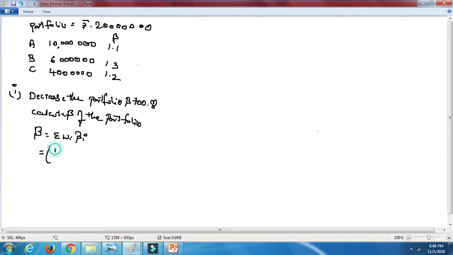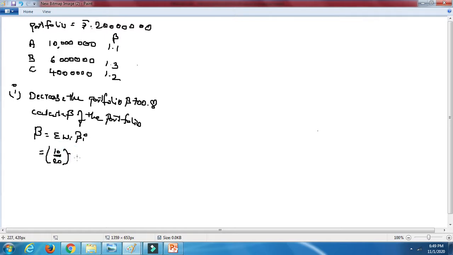First of all, for A it is 10. Cut the 6 zeros, and it will be nothing but 10 divided by 20. If you cut the 6 zeros, 10 divided by 20 is the weight of A. Individually, you are going to calculate all of them one by one.